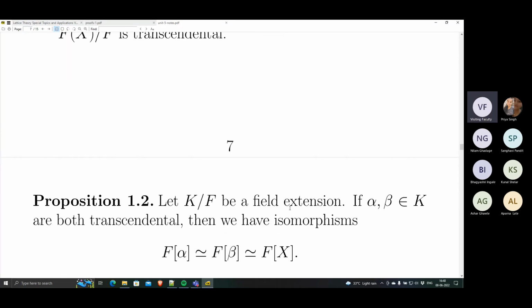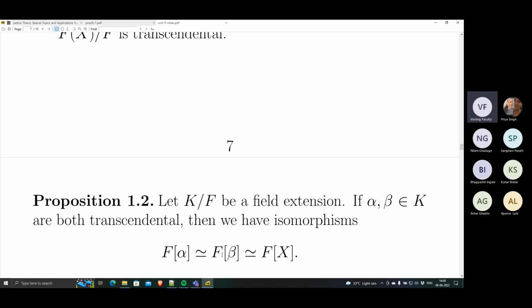So what are other properties of transcendental elements? In fact, it says most transcendental elements look nearly the same. There is no distinction between them. So let K over F be a field extension, right? And if alpha, beta are two elements in the extension which are both transcendental, then in fact F[X], F[alpha], F[beta], polynomials in X over F, polynomials evaluated at alpha over F, polynomials evaluated at beta over F, they are all essentially the same thing.